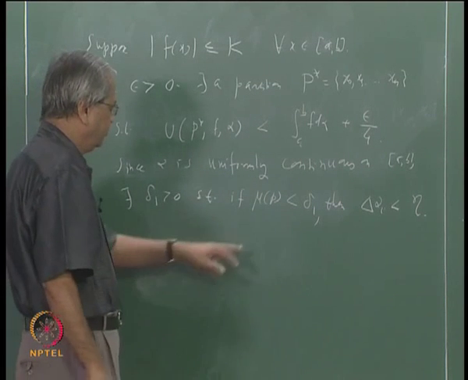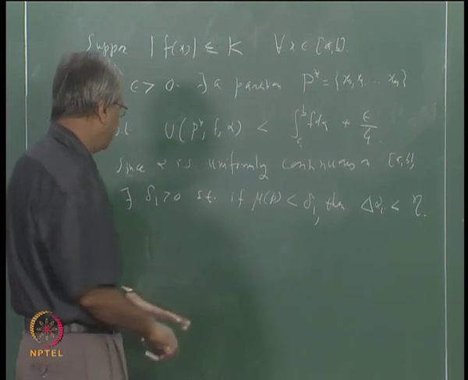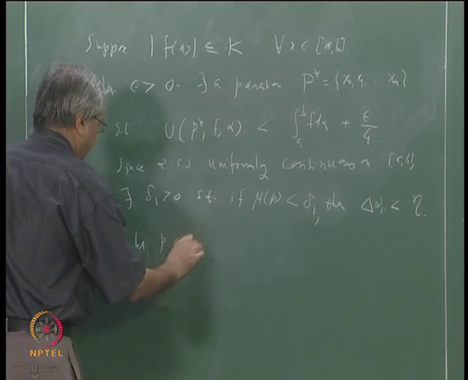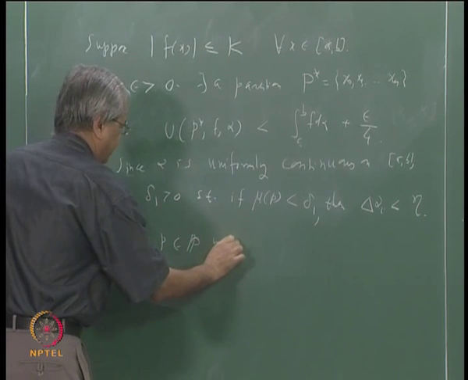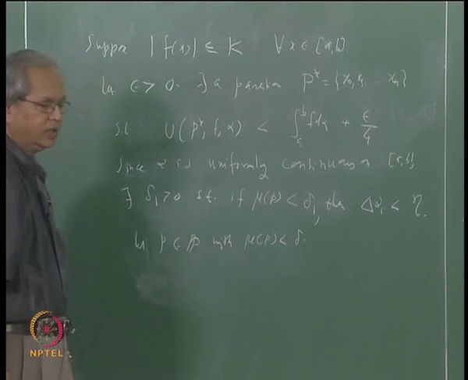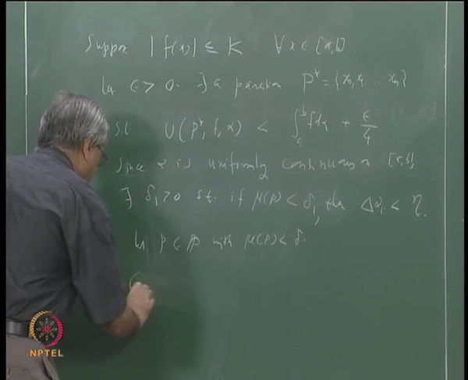Then we take such a partition, so consider such P. Let P belonging to the set of partitions with mesh of P less than delta. And here the argument is as follows, and consider this U(P, f, alpha).